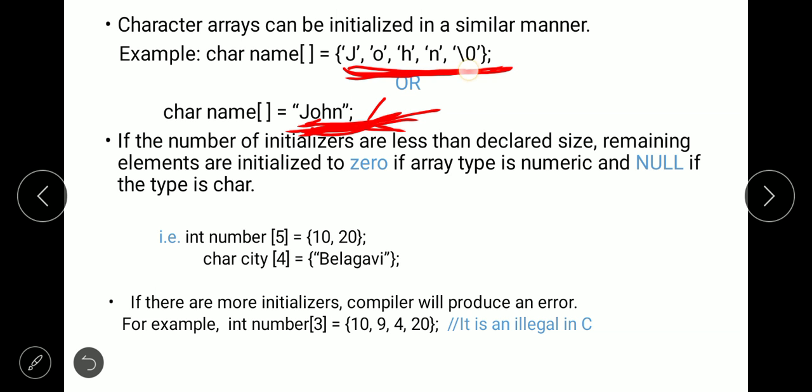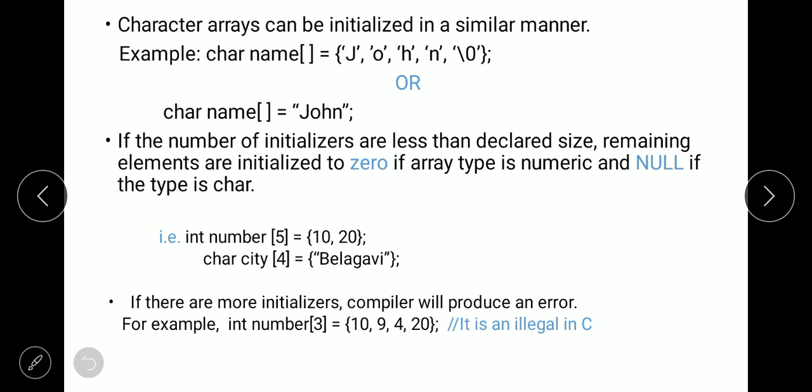If you are using the other method then you have to use single quotes, commas as well as braces, and one more thing, the null character. The next point is, if the number of initializers is less than the declared size, the remaining elements are initialized to 0. What does that mean?